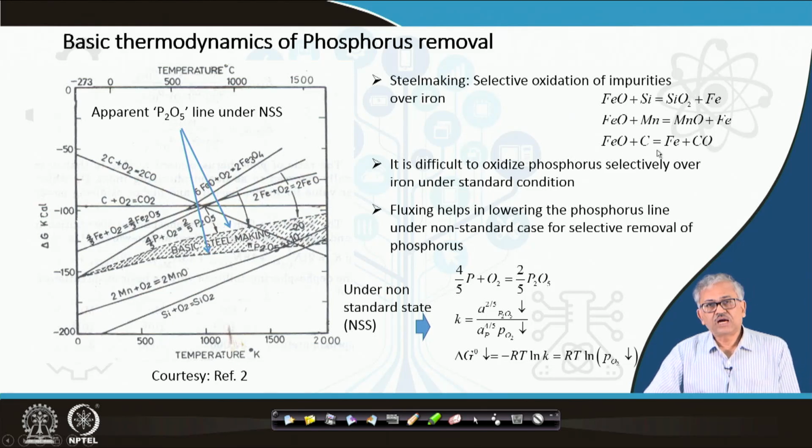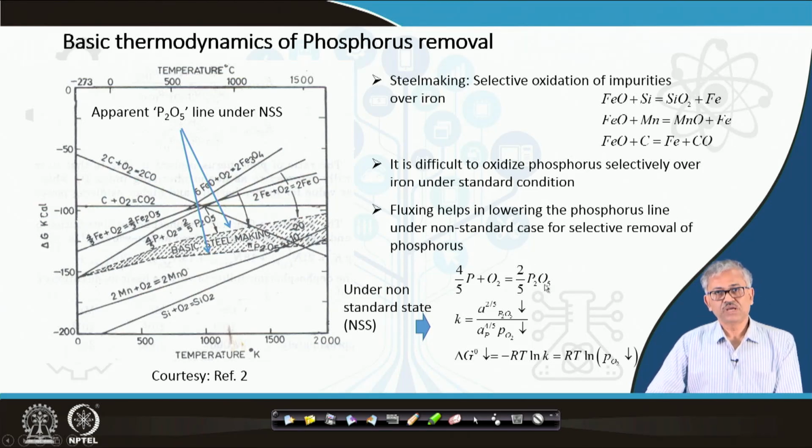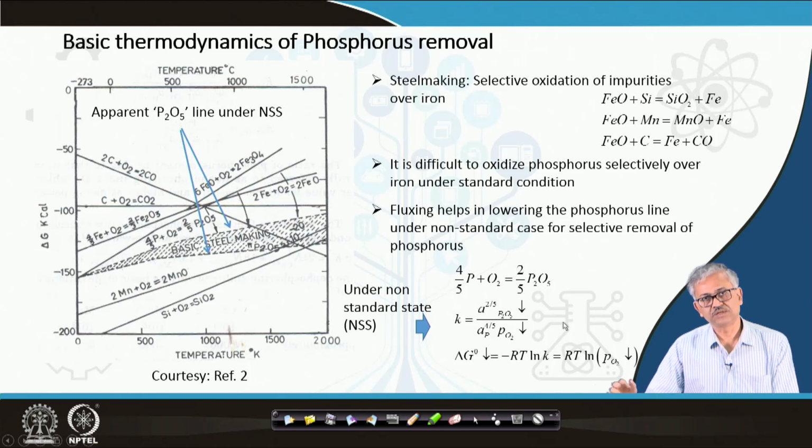And for carbon, it is not a problem at all because CO is a gas, so it goes away from the system. And since CO is a stable oxide, absolutely carbon removal is not a problem. But if you want to remove the phosphorus, you have to flux the P2O5, okay, or you have to make a basic slag such that activity of P2O5 decreases and it can be selectively removed.